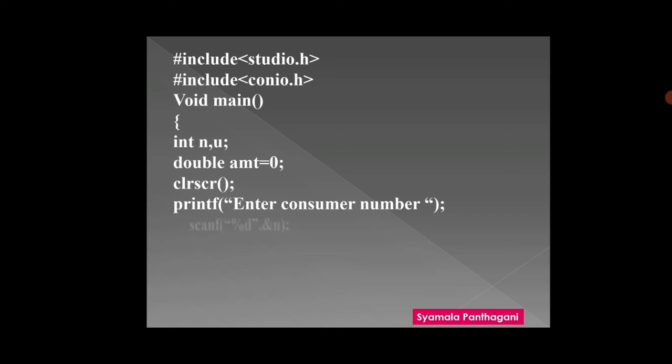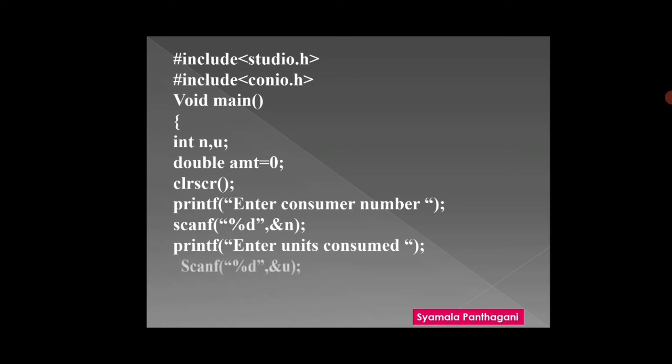Consumer number, and I am taking n as input, and next, enter units consumed. I am going to take the units consumed as input. Scanf %d &u. Here I am taking the units consumed as input.